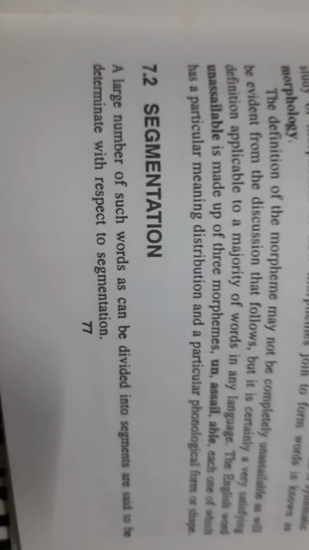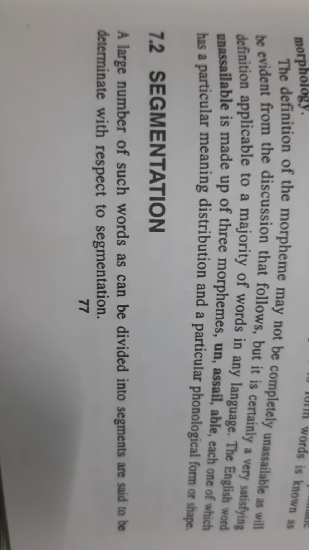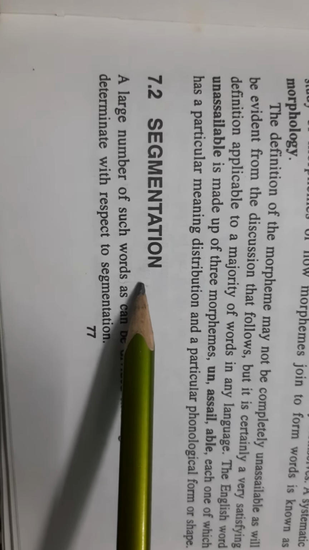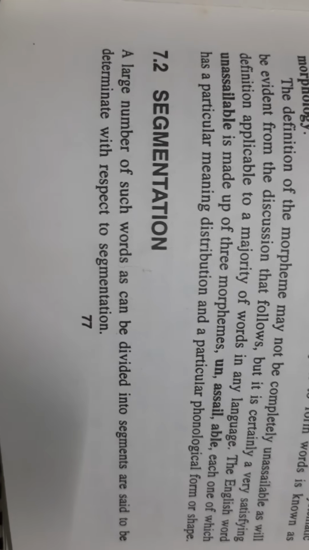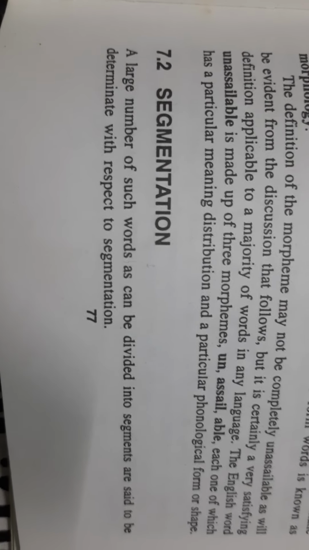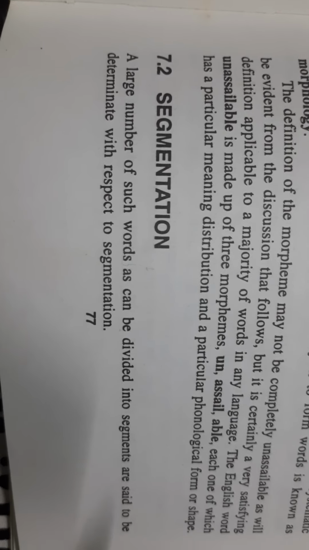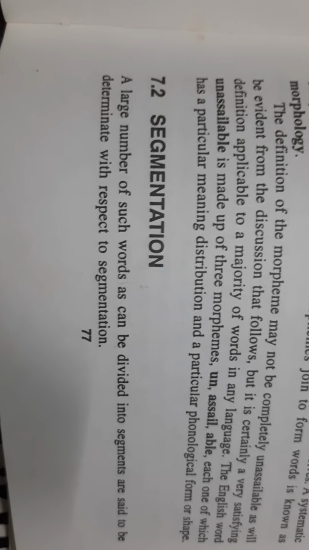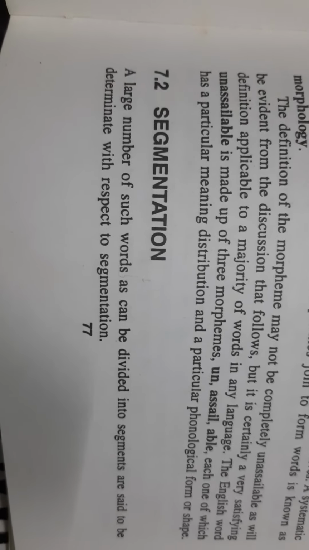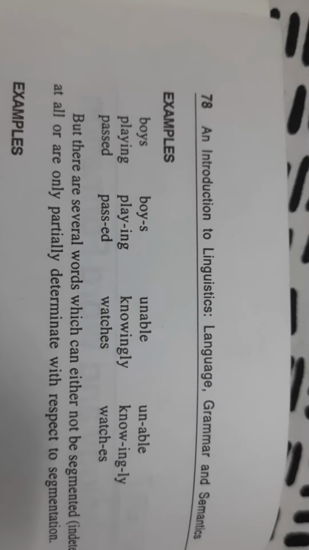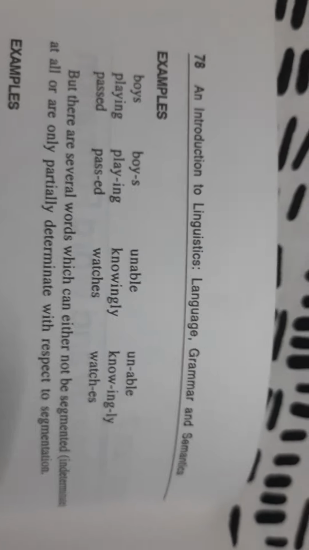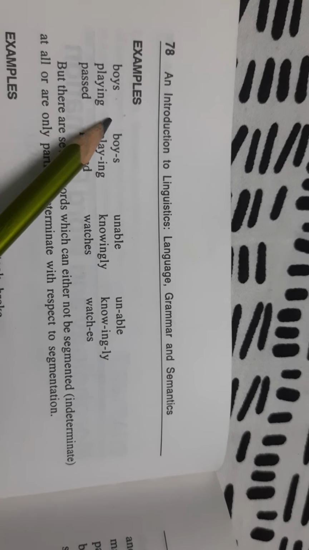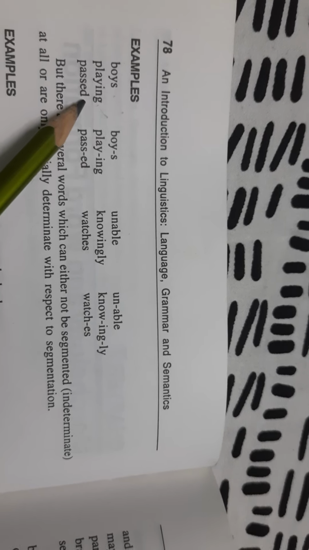What is quite new about this chapter is segmentation. Segmentation is when we are dividing anything into different segments or units. When you are talking about words or morphemes, a morpheme could be segmented. For example, when you look at these words: boys, which is a plural form, playing, which is continuous tense, and passed, which is past tense.